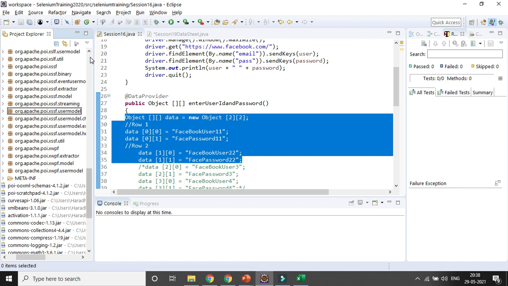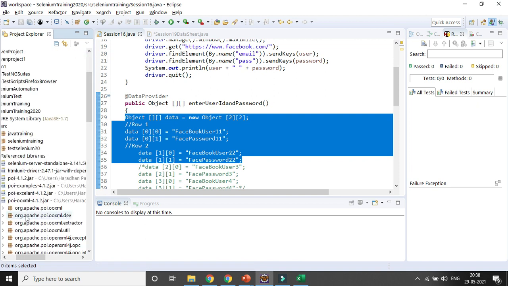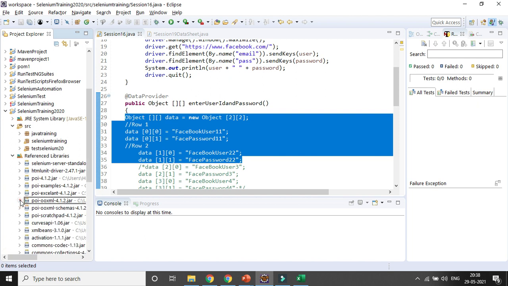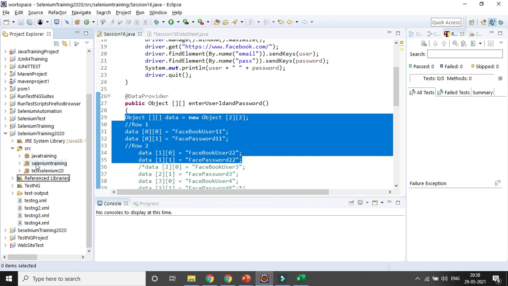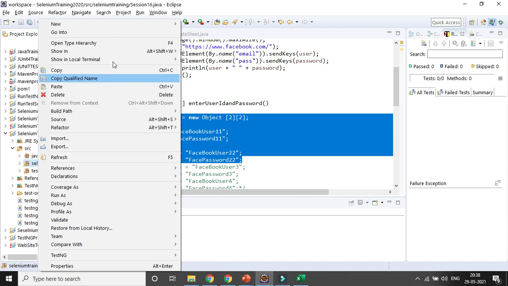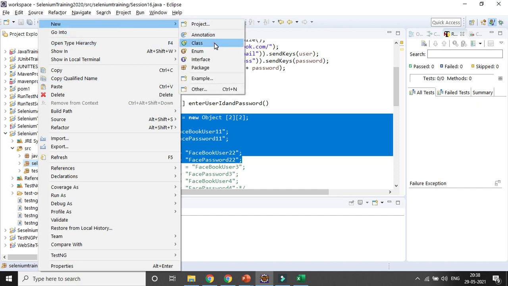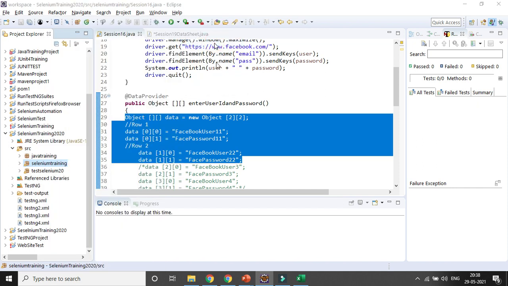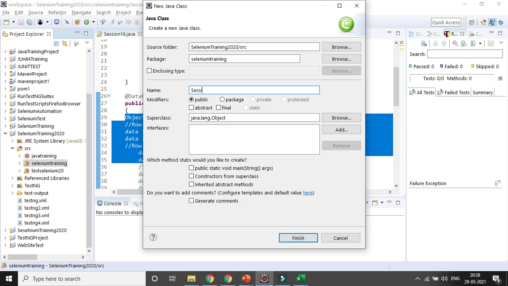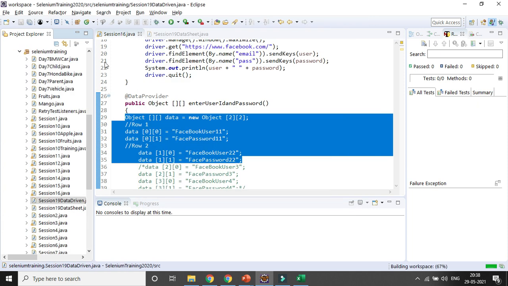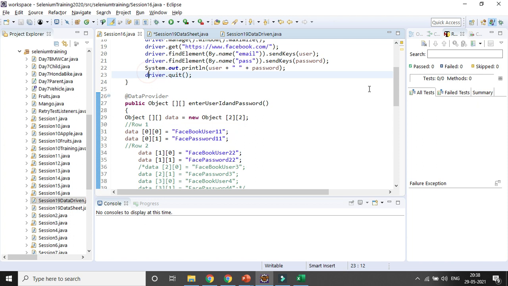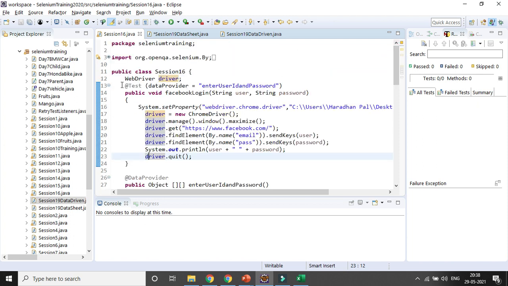Then I will be creating a method here for data driven testing. It will be named session 19 data driven. I am not checking the public static void main because I will be creating the TestNG thing. So I will simply copy paste this same line of code that you wrote last time.